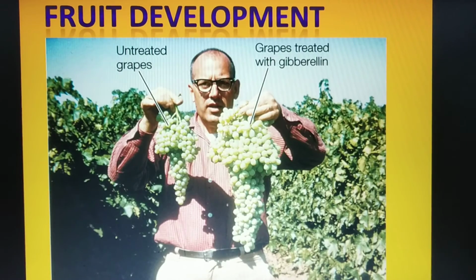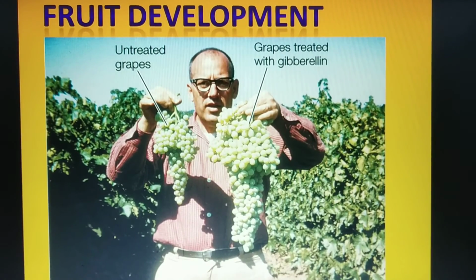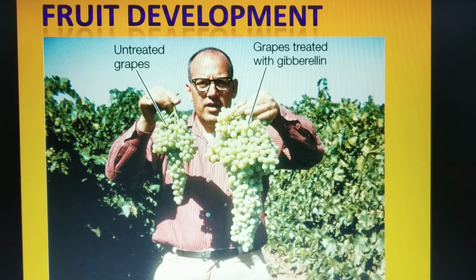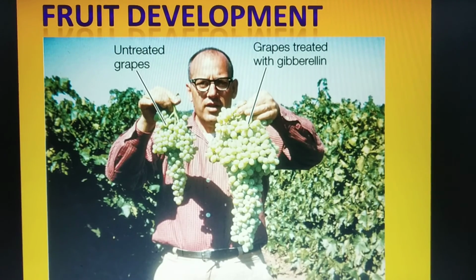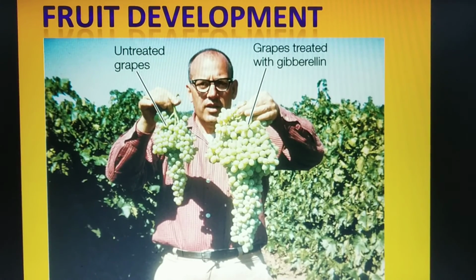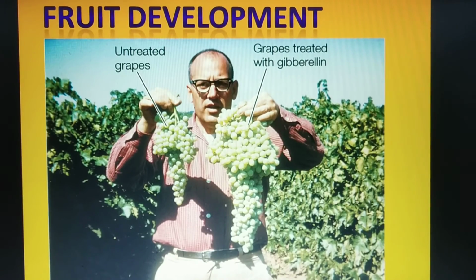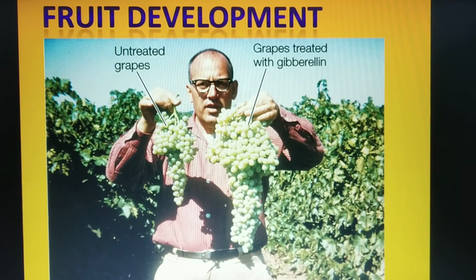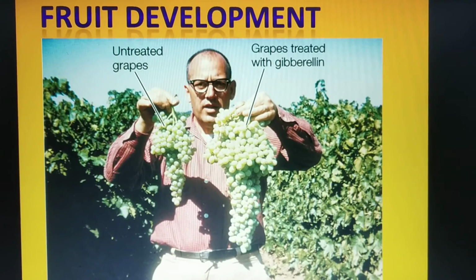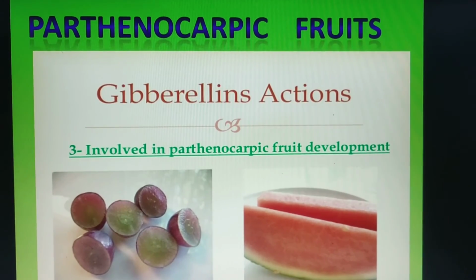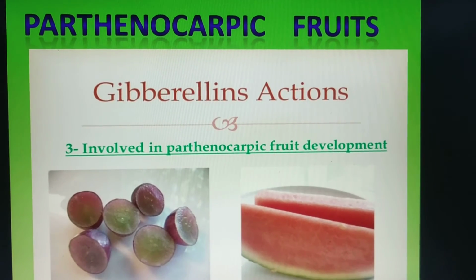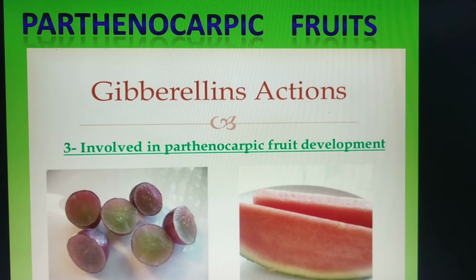Next, we can see that GA helps in fruit development. This person is holding two forms of grapes. One is of normal size, referred to as the untreated grapes, and the other is grapes treated with gibberellin. Application of gibberellin increases the size of the fruits to a huge extent. It also helps in the formation of parthenocarpic fruits, which means seedless fruits. So application of gibberellin also results in the formation of parthenocarpic fruits.